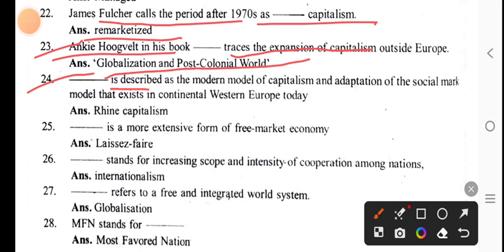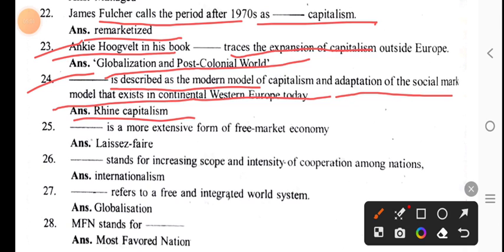Rhine capitalism is described as the modern model of capitalism and adaptation of the social market model that exists in continental Western Europe today. Laissez-faire is the most extensive form of a free market economy.